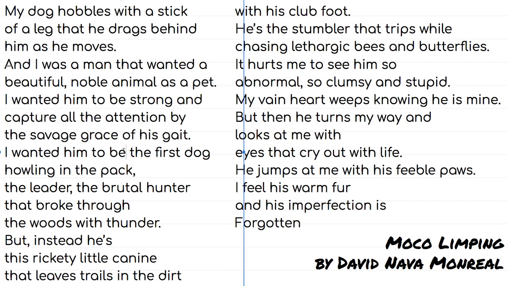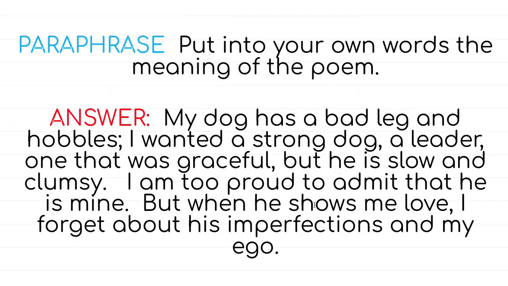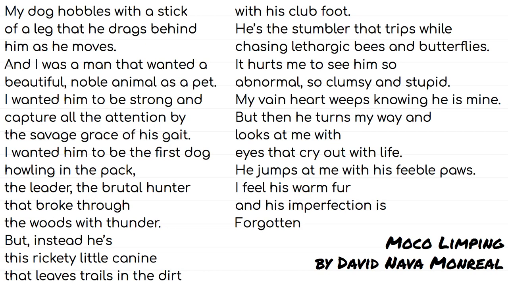So let's talk about this. Now, here is my paraphrase. My dog has a bad leg and hobbles. I wanted a strong dog, a leader, one that was graceful, but he is slow and clumsy. I am too proud to admit that he is mine, but when he shows me love, I forget about his imperfections and my ego. Okay, so that's my paraphrase. And that's basically what it's saying, right?